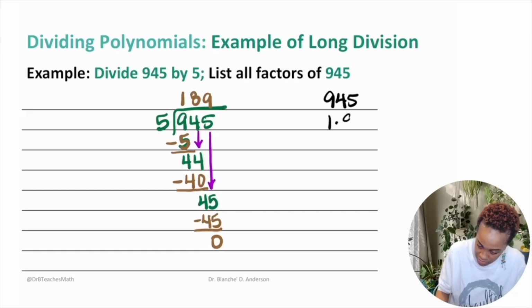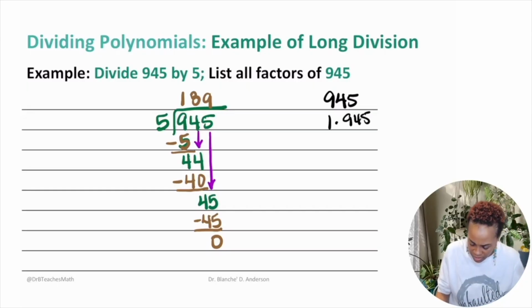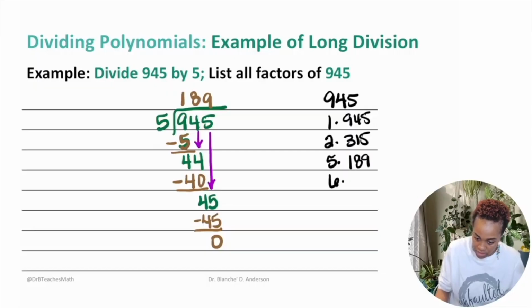So it's 1 times 945. I think it's 3 times 315. 5 times 189. 6 times, oh, not 6, 7. 7 times 135, and then 9 times 105, 15 times 63, 21 times 45, and then 27 times 35.